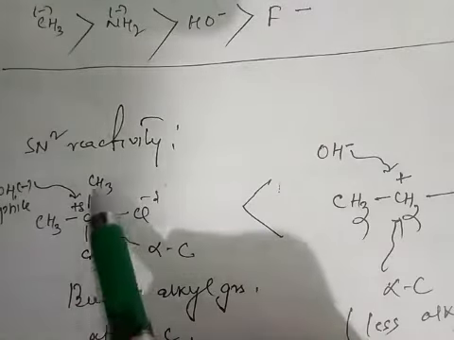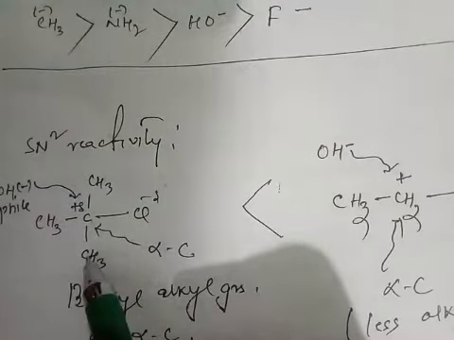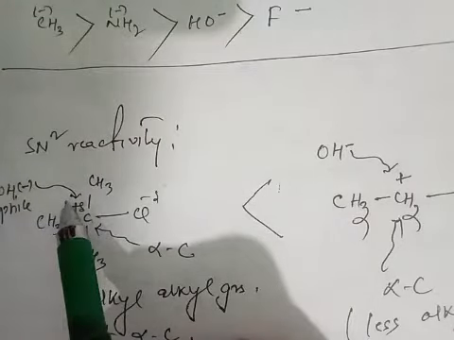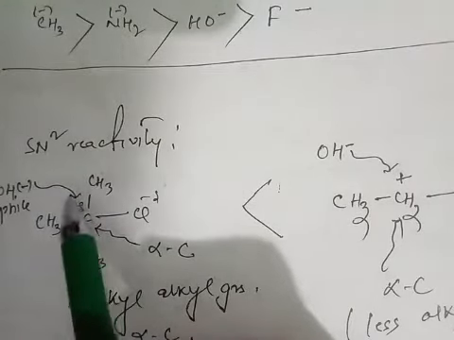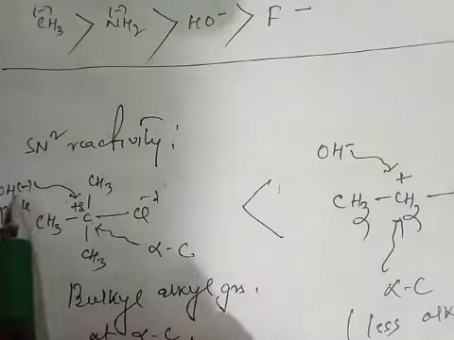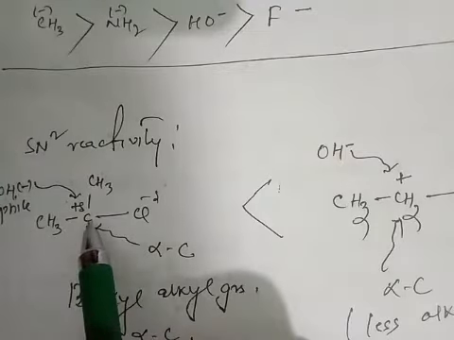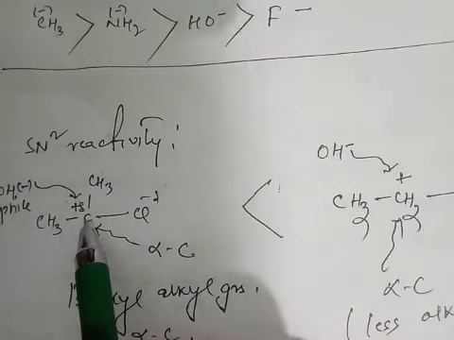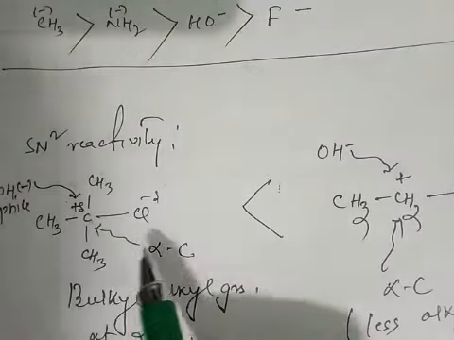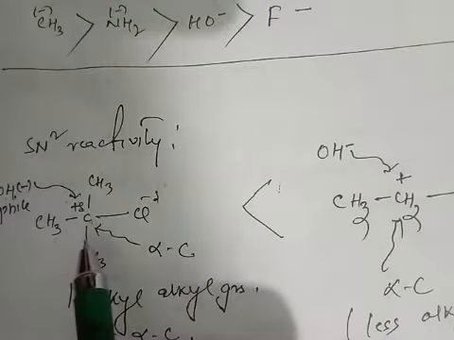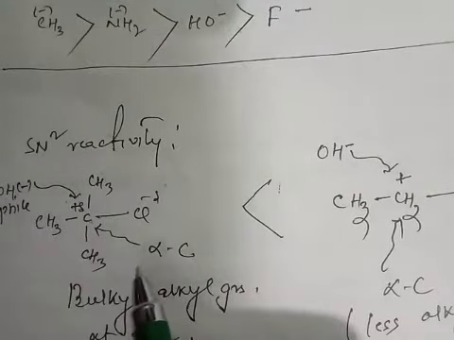Due to the presence of these bulky three alkyl groups, it gives steric hindrance on the attack of nucleophile, say for example OH ion, to the alpha carbon atom. As a result, the attack of nucleophile is slow. Consequently, the SN2 reaction must also be slow.